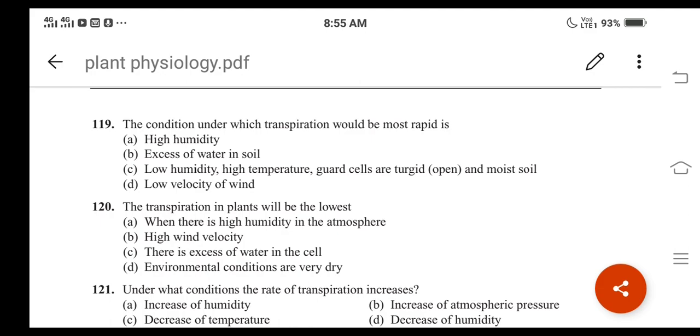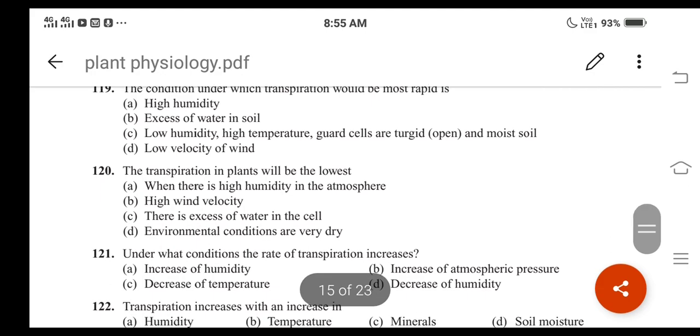For question number 119, option C becomes the correct answer. The condition under which transpiration would be most rapid is low humidity, high temperature, guard cells are turgid, and moist soil. All these are responsible for the rapid transpiration process. Option C is the correct answer. Then let us move on to the next question.